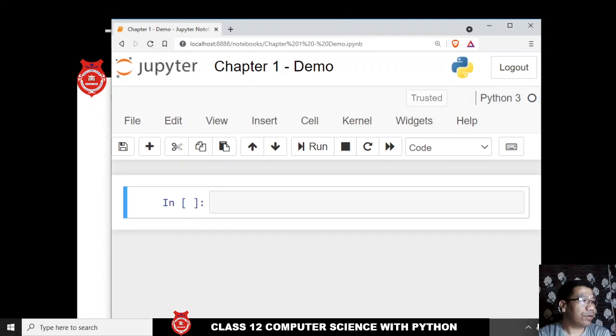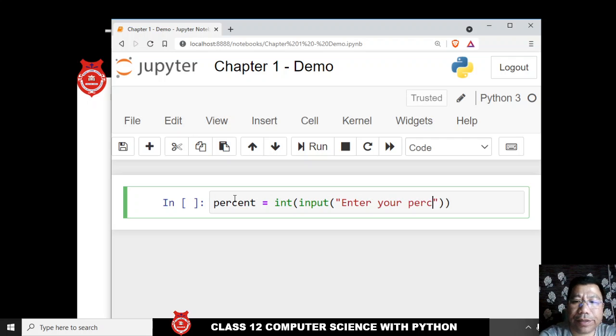Let us try to demonstrate that type of code. For example, let us try to take the percent. Okay, percent equal to, let us say, integer input, and let us say "enter your percentage".